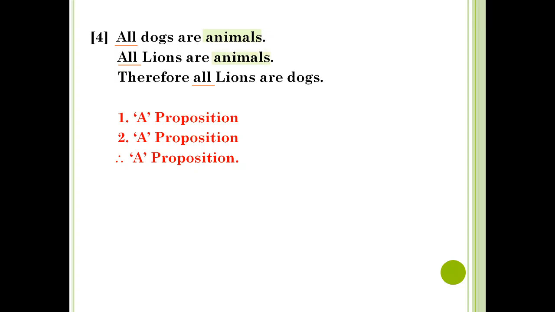So we will have to check each premise. Now the first premise being A proposition and animal being the predicate of A, it is not distributed, because we know that in A proposition the subject is distributed whereas the predicate is undistributed. Similarly, in the second premise, animal is the predicate of A proposition, so the word animal is undistributed. So the middle term remains undistributed in both the premises, that is the major premise and minor premise.